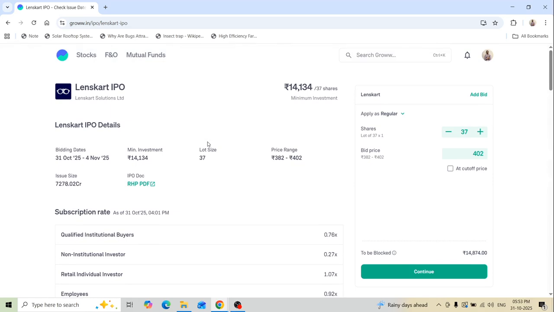So this is the brief detail about the Lenskart IPO. If you are interested, apply through any of your brokers, whether it might be Zerodha, Groww, or Upstox, or anything. Go and apply for it. Don't wait for the last moment.